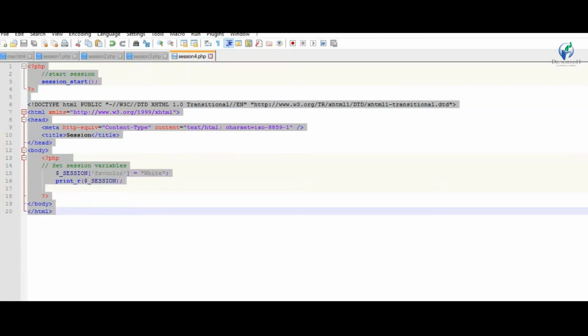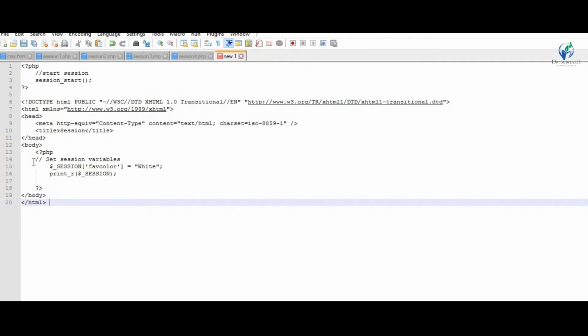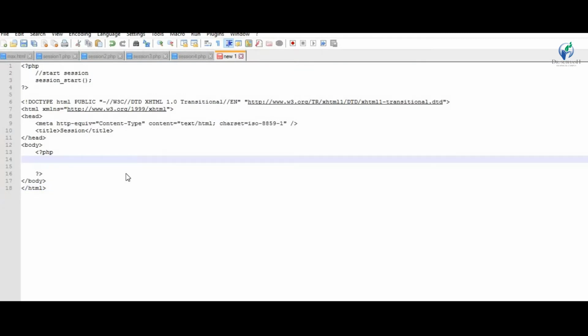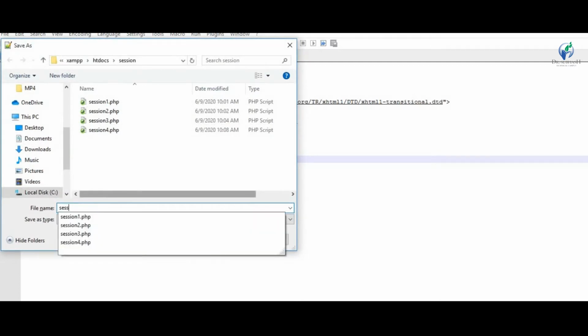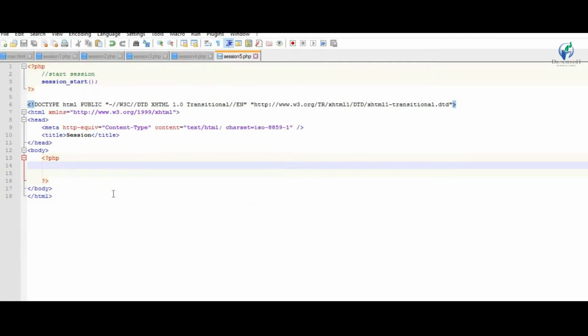Copy this code, new file, paste this, remove this code, save this file as session5.php.